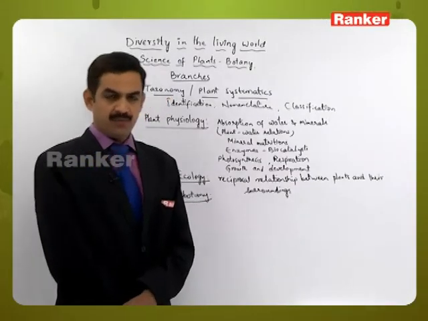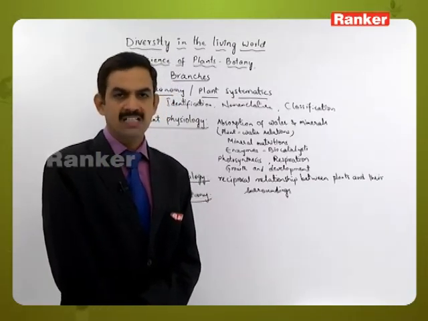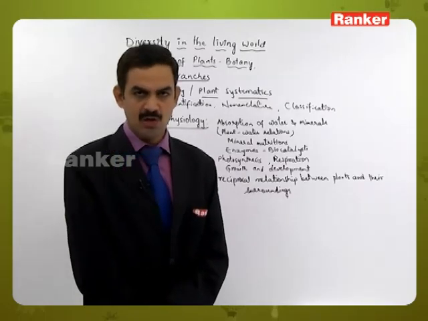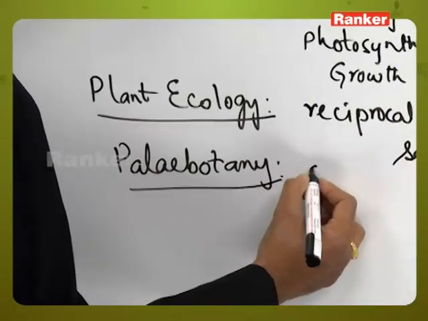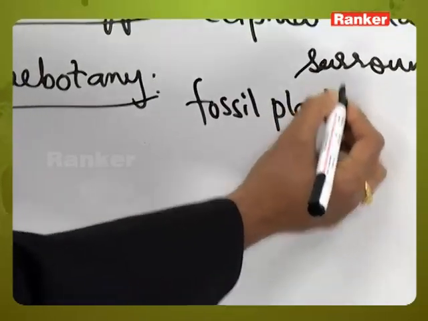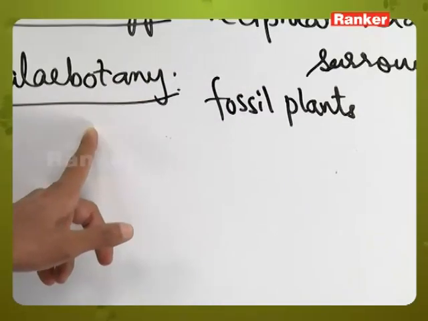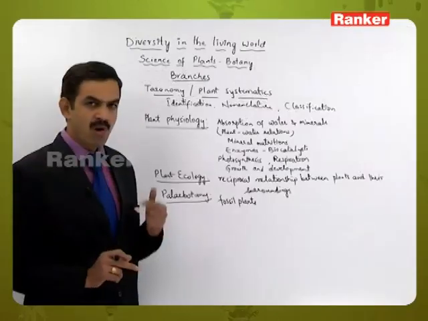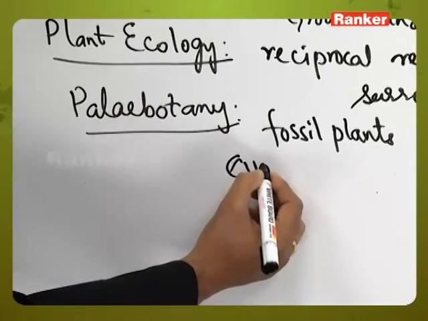So we know that in the course of evolution, new plants are formed, or changes occur in plant species which may lead to the formation of new species also. And the plants which existed long back are called fossil plants. The study of fossil plants is called paleobotany. What is the significance of paleobotany, or what is the use of studying fossil plants? So to know the